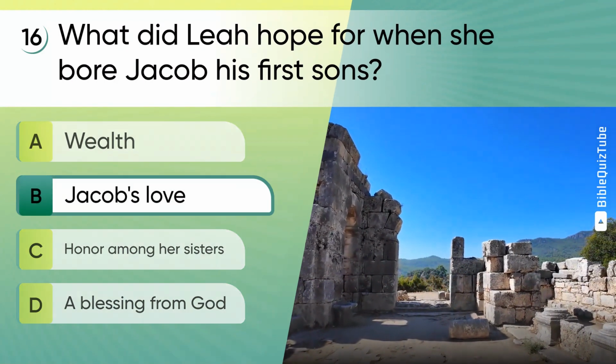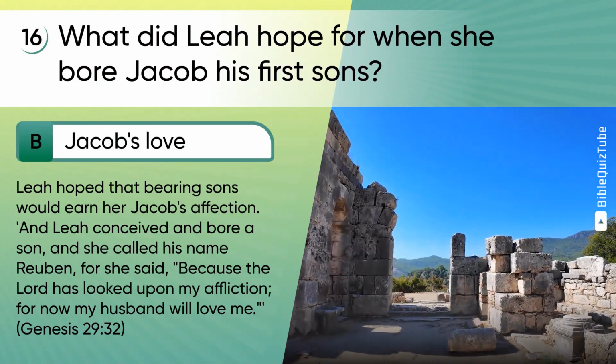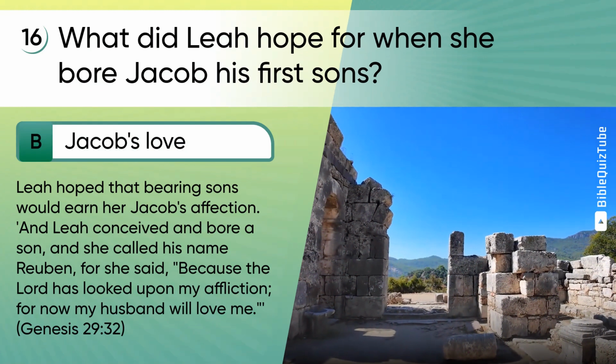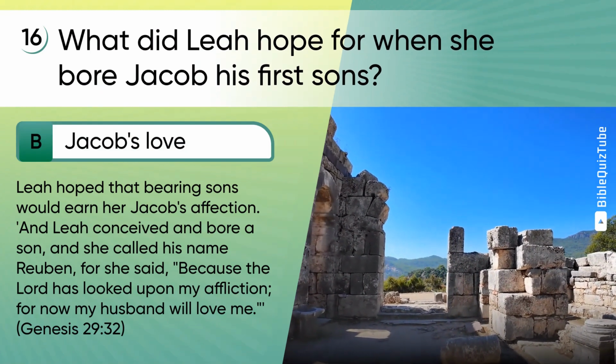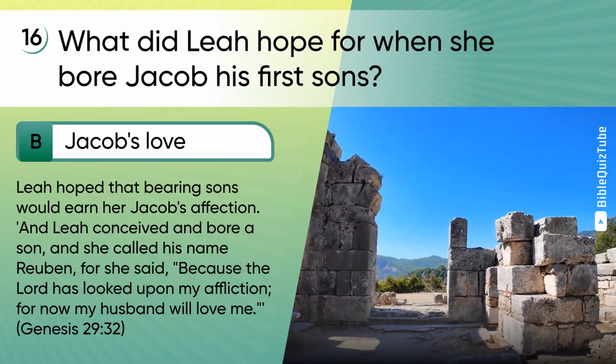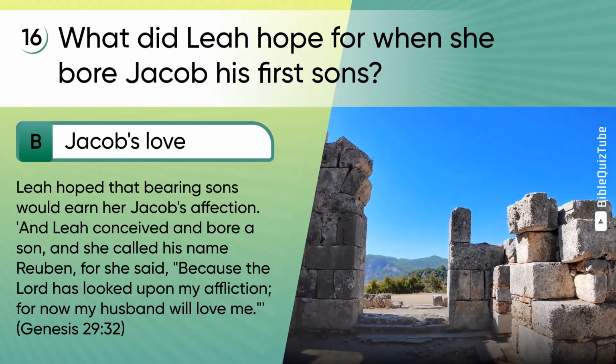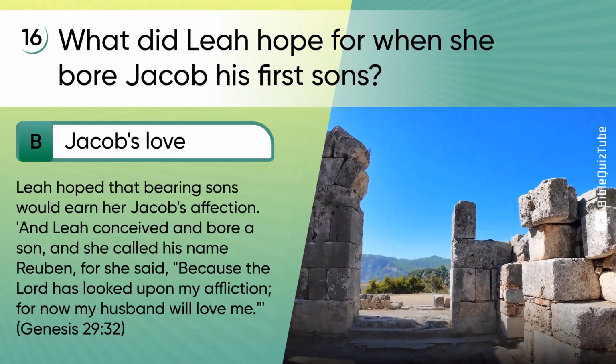The correct answer is B. Jacob's love. The explanation. Leah hoped that bearing sons would earn her Jacob's affection. "And Leah conceived and bore a son, and she called his name Reuben, for she said, 'Because the Lord has looked upon my affliction, for now my husband will love me.'" Genesis chapter 29 verse 32.